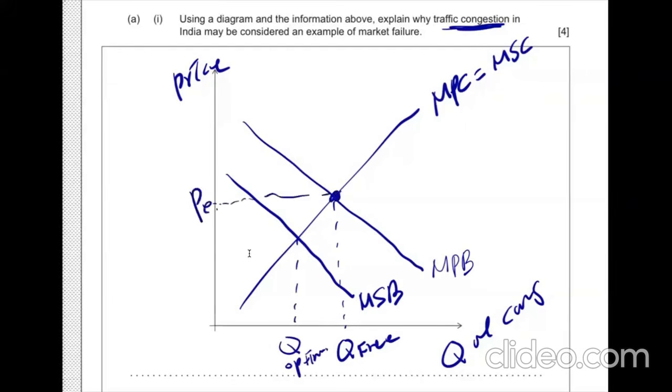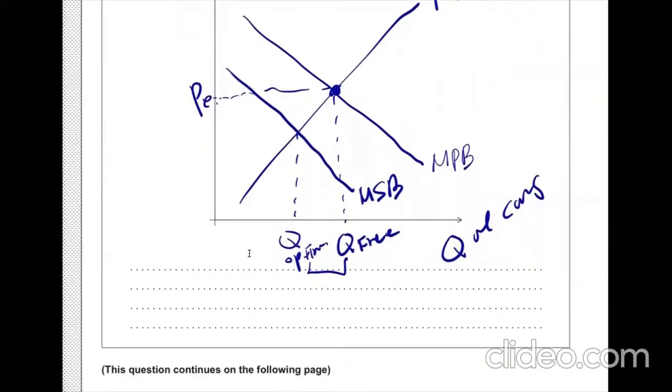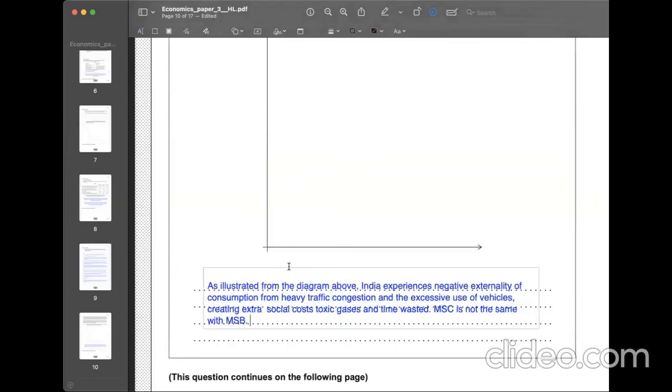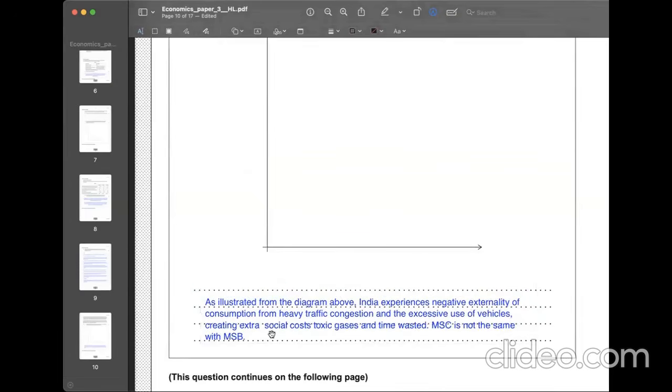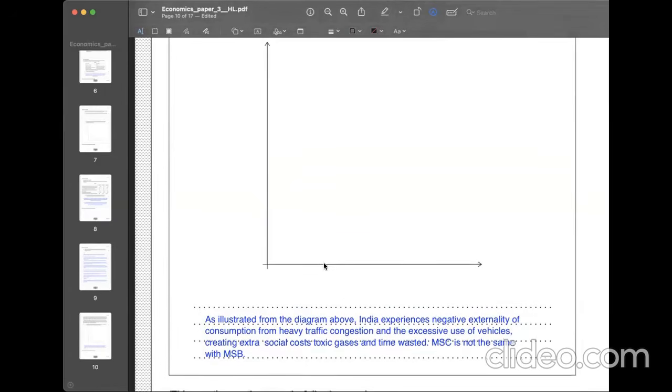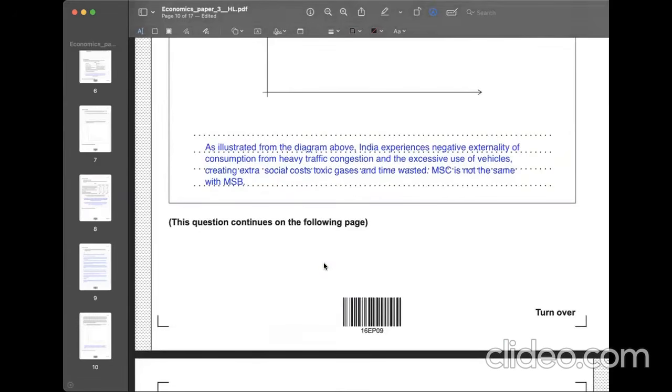Currently, we're in here. Oh no! Currently, we're consuming more than we should. This is the gap. Over-allocation. As illustrated from the diagram above, India experiences negative externality of consumption from heavy traffic congestion and the excessive use of vehicles. And it is creating extra social costs, such as toxic gases and time wasted. And one more additional piece of information that I want to write is MSP is not the same as MSC. Therefore, it is in a market failure situation.